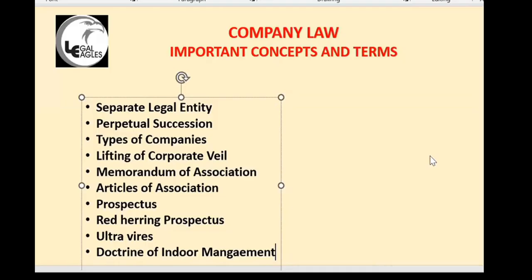When there is a violation of memorandum of association, that is ultra vires, and that is void ab initio, void from the beginning. You can take that word also; you get it in contracts also. From day one it is not a valid contract. It is not enforceable against the company. Under the doctrine of indoor management, even if there is a defect, it can be enforceable against the company.